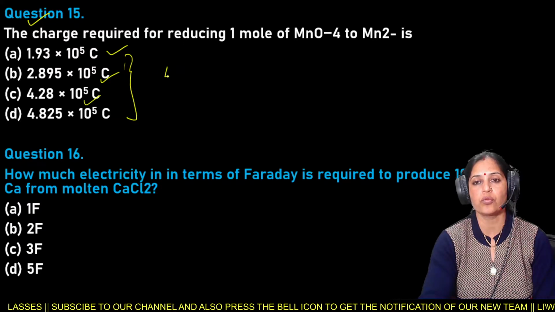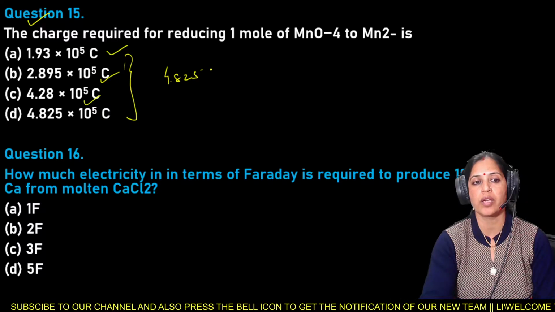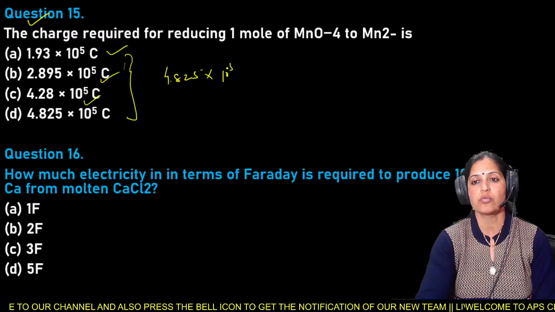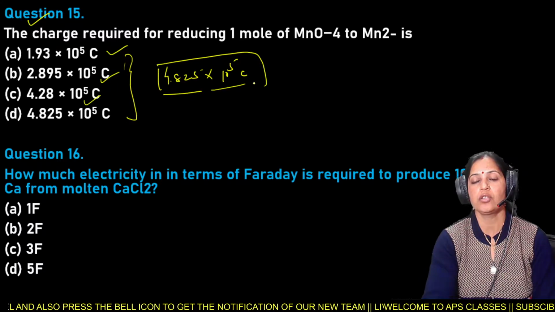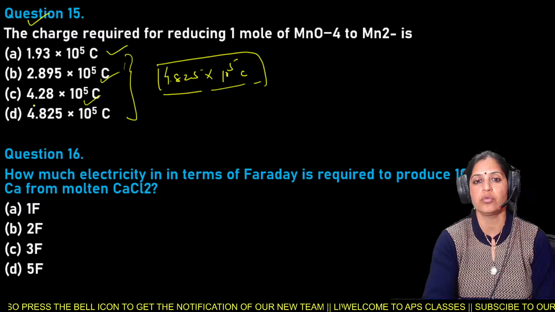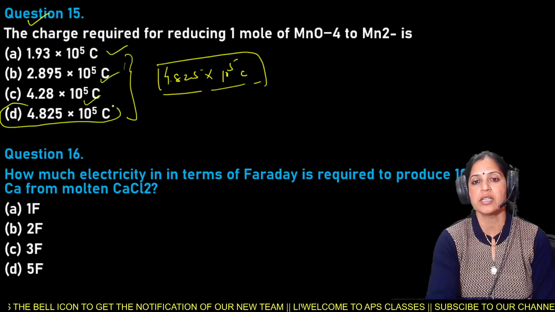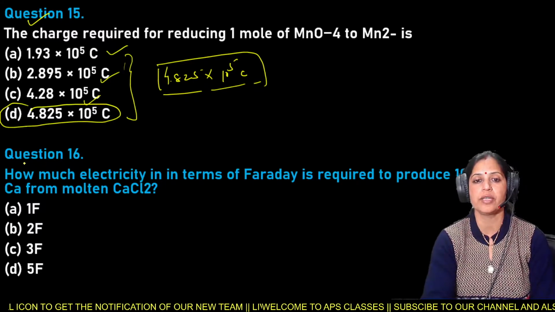That is 4.825 × 10^5 coulomb. So here option D is the right answer for question number 15.